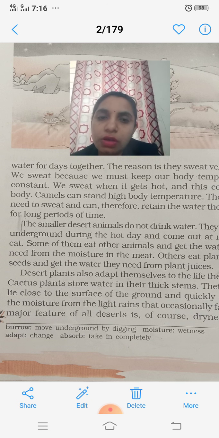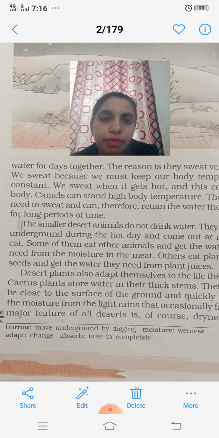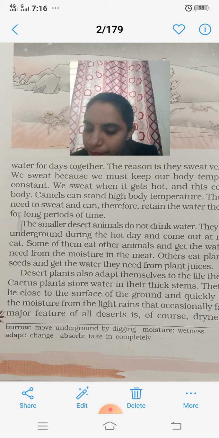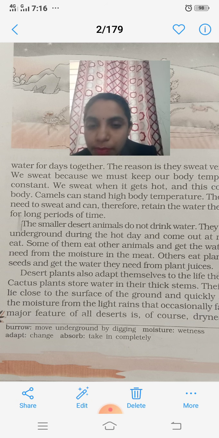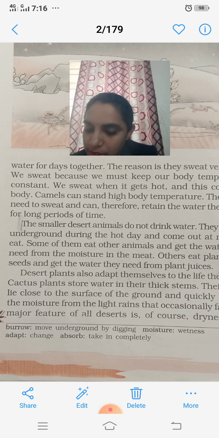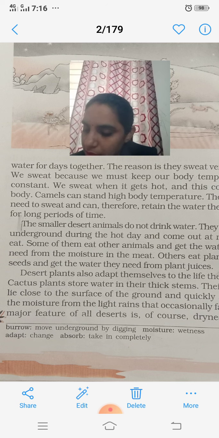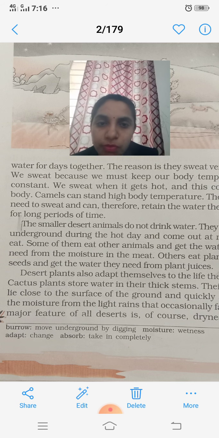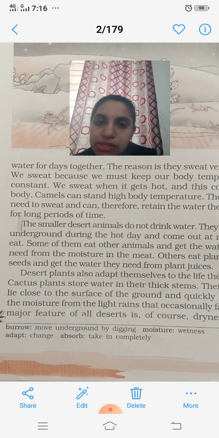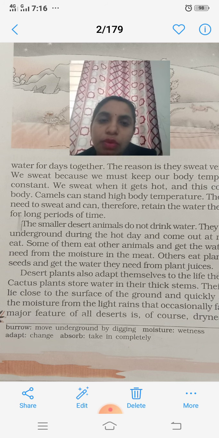The smaller desert animals do not drink water. They burrow underground during the hot day and come out at night to eat. Some of them eat other animals and get the water they need from the moisture of the meat. Others eat plants and seeds and get the water they need from plant juices.